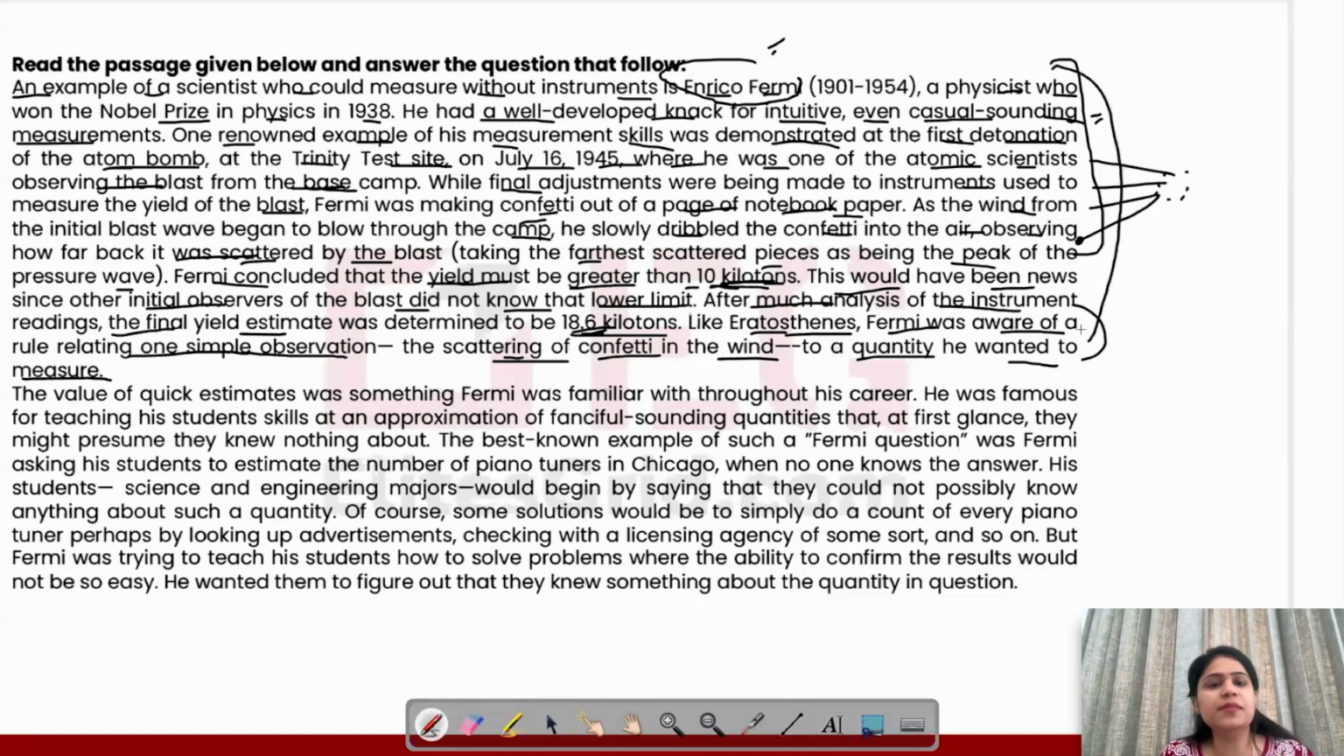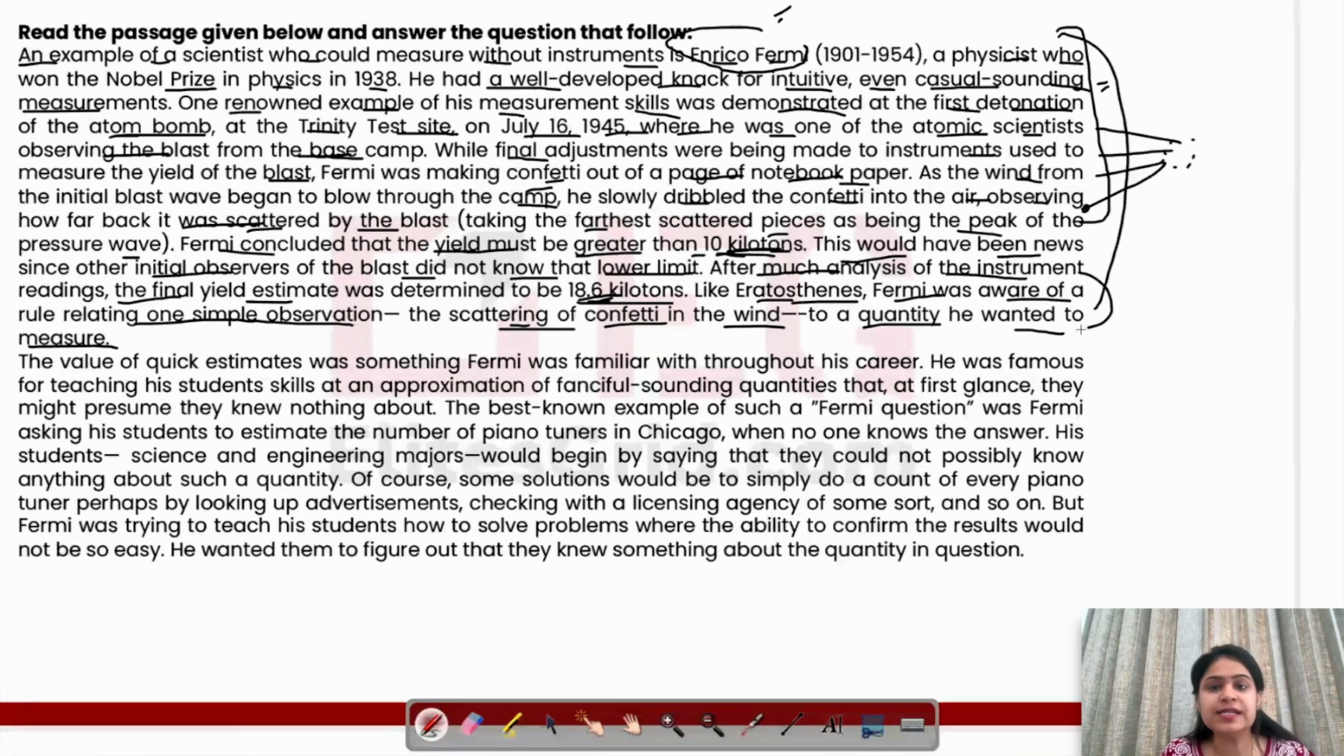So till now we have read how this scientist has a good caliber for measuring certain quantities, not really measuring but estimating them when they cannot really be measured. The value of quick estimates was something Fermi was familiar with throughout his career. He was famous for teaching his students skills at an approximation of fanciful sounding quantities that at first glance they might presume they knew nothing about.